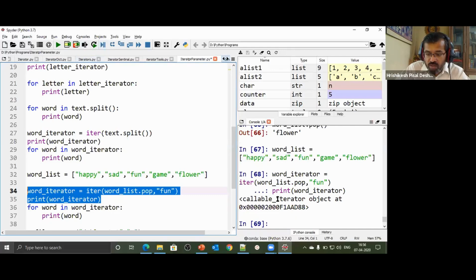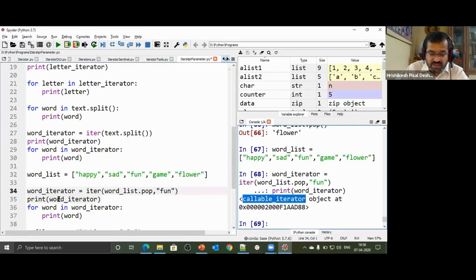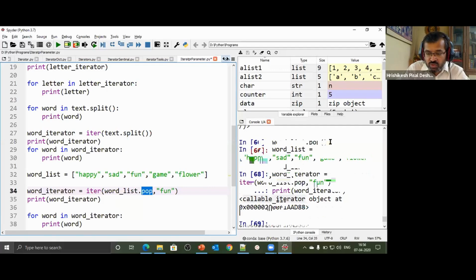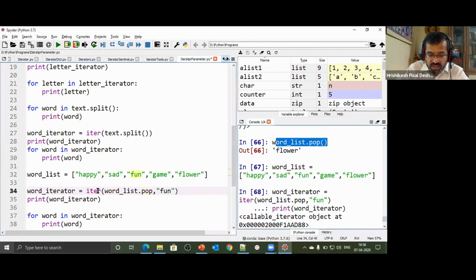So we have a callable iterator object. It's not a list iterator now. It's callable. Why am I saying callable? Because pop is a function to which we are actually giving a call. I demonstrated that to you here. So if I'm going to use an iterator with a sentinel value, I should have a callable object which has been passed in the first place. word_list.pop is a callable object. Pop is a function. Functions are callable, and that callable object is going to return a value. Listen to me very carefully. This is very confusing.